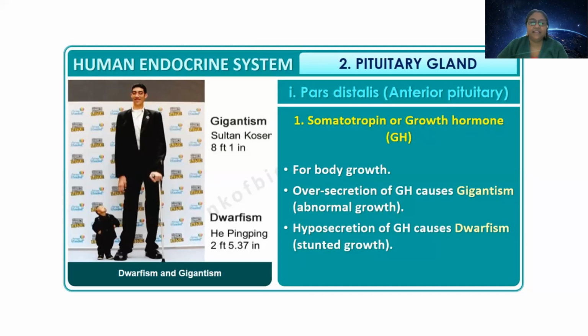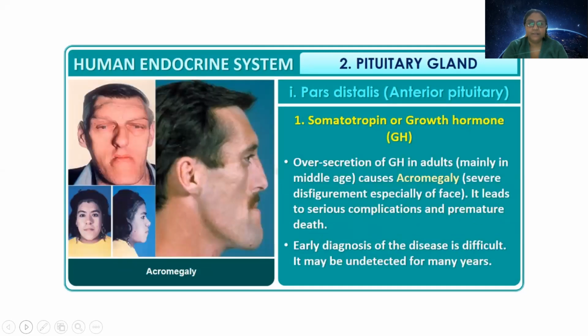His name was He Ping Ping. He is 2 feet 5.37 inches. So this is a beautiful picture which will clarify how hypo and hyper secretion of the same hormone can give two extremes. So this is the structure of acromegaly. You can see how the facial deformities are visible.